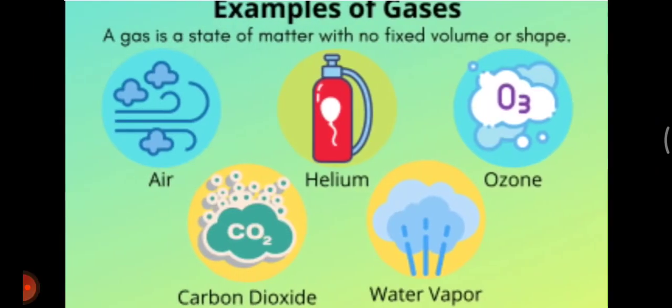Now, the third category is gases. See this picture of air, helium gas, ozone gas, you all know, then carbon dioxide here, and water vapor. Therefore, gas is the third state of matter. It has neither a fixed volume nor a fixed shape. So, the state of matter which has a fixed shape is only solids, right? Neither liquids nor gases. They do not have a fixed shape. Okay.